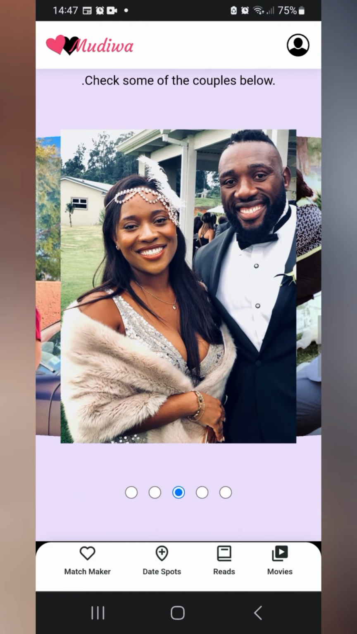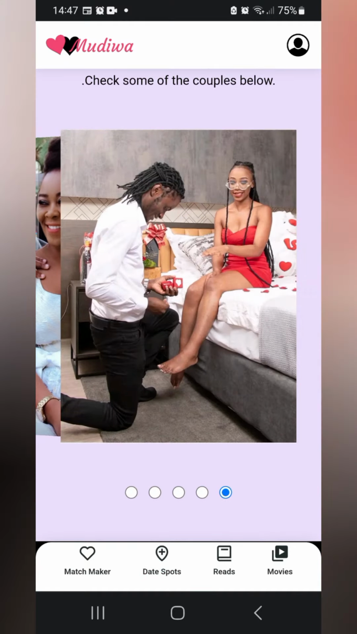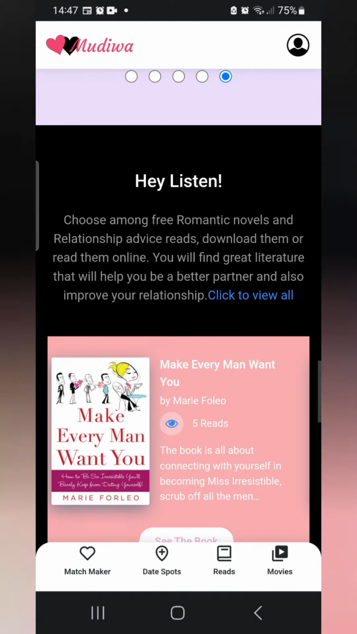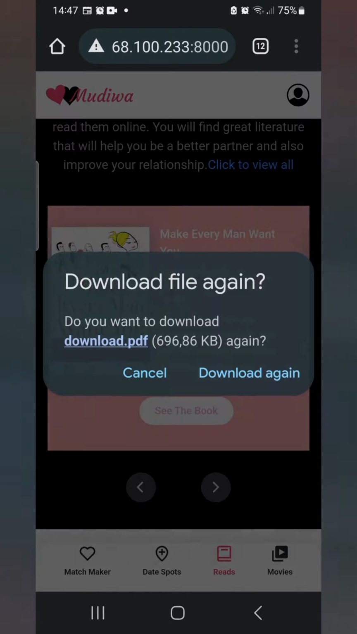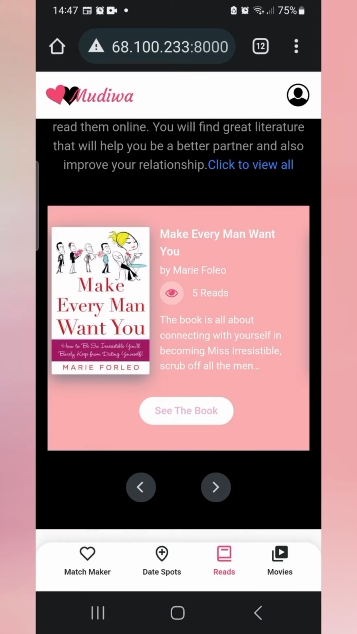We move on to the third feature, which is a carousel of couple pictures which publicizes couples or announce engagement news. The fourth feature is sort of a library that shows books which a user can either read online or download. Guys, I will be teaching about all this stuff.